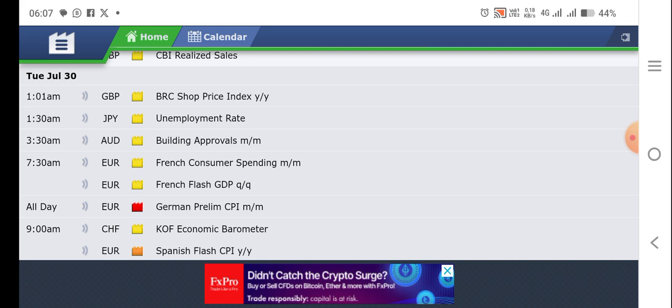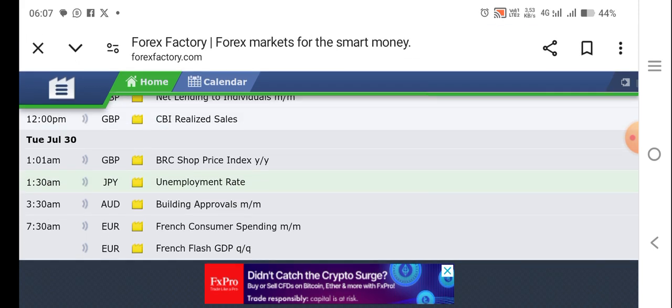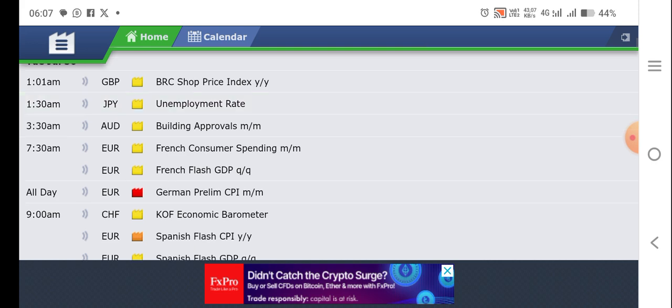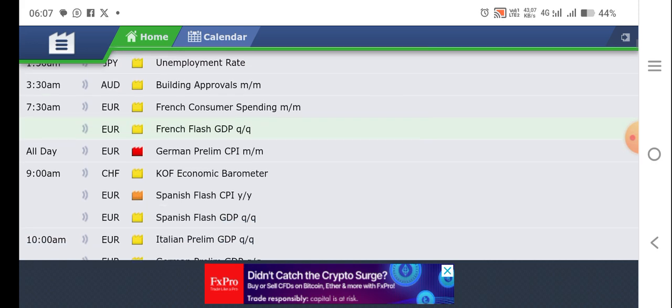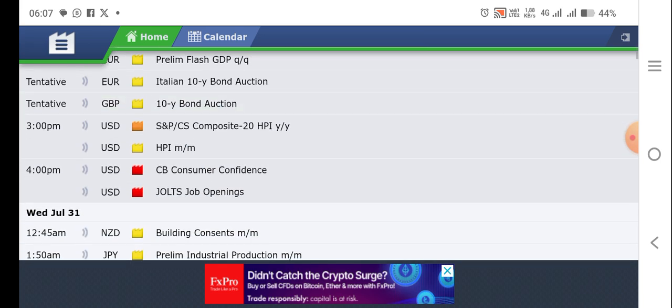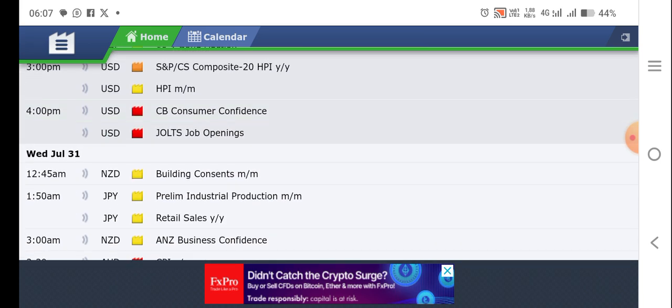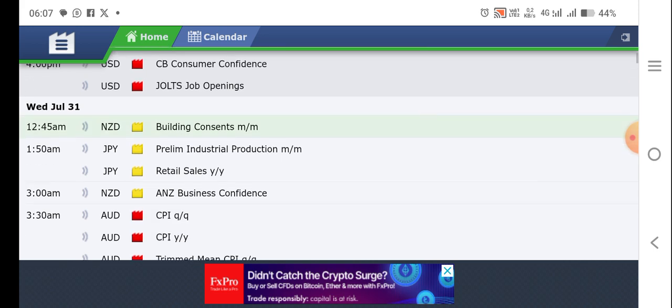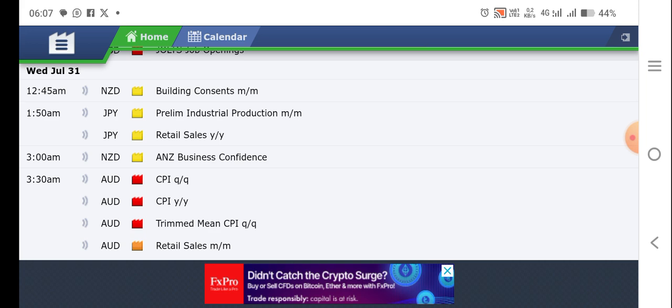So this is the Forex Factory, guys. You can check it out on the website or you can download the app. You don't trade on Monday. On Tuesday, we have Euro German prelim CPI. I'm not trading that. Also at 4 p.m., still on Tuesday, we have CB consumer confidence. I'm not trading that. My trading will start on Wednesday.